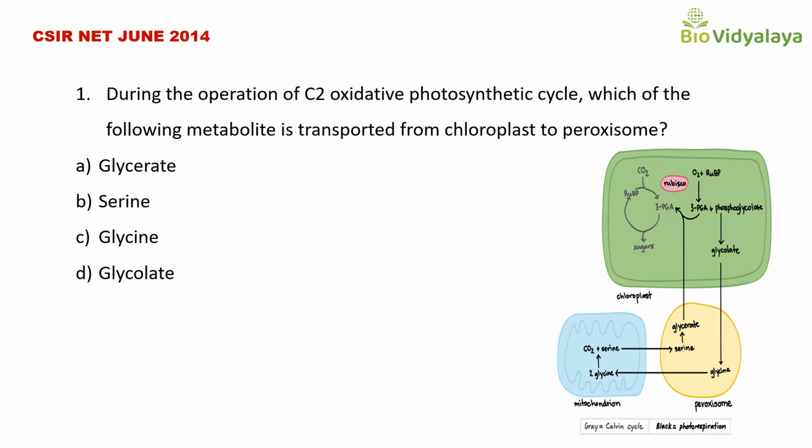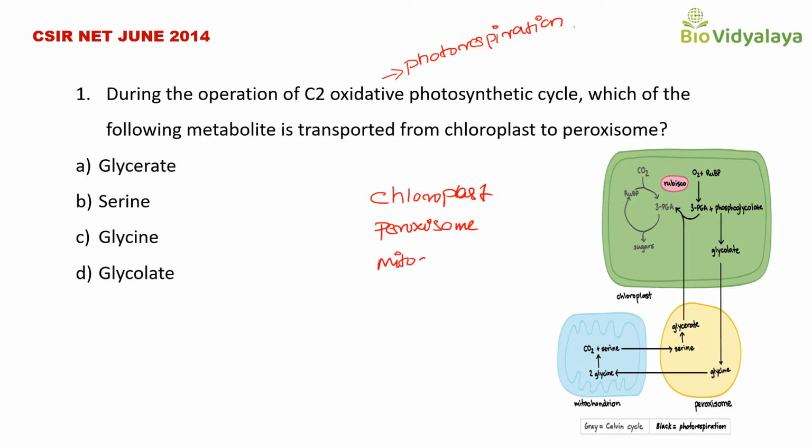Here the C2 oxidative photosynthetic cycle, the C2 cycle, means photorespiration. In photorespiration, three organelles are involved: chloroplast, peroxisome and mitochondria.